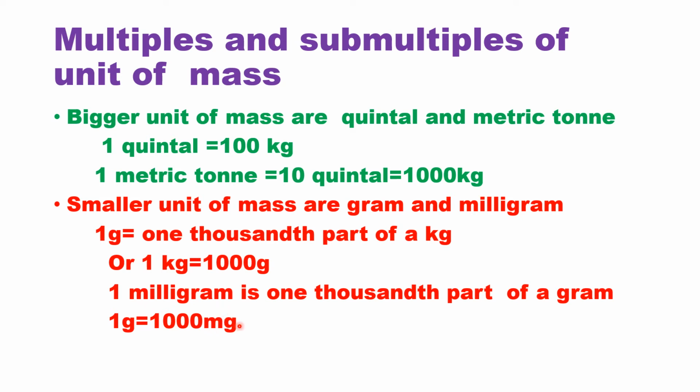Small measurements, like medicines, are measured in milligrams. Kilogram we use to measure apples or oranges. And as I told you, when you are loading heavy weights on ships, you use units like quintal and metric ton.